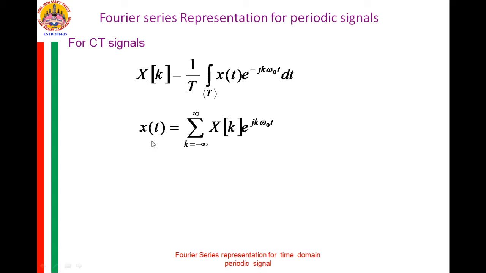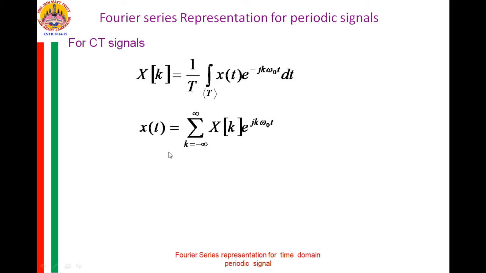And to recover x of t from x of k, x of t shall be recovered by this expression, where summation k from minus infinity to plus infinity x of k into e raised to jk omega naught t.